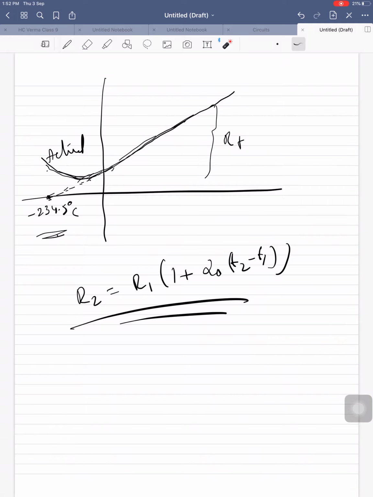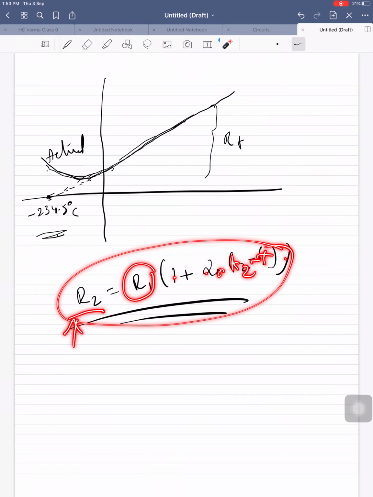So all of this has to be calculated before proceeding to manufacture a motor or transformer or anything else. Therefore R2 equals R1 into 1 plus alpha naught into T2 minus T1. From this you can find R2, the resistance at T2 degrees centigrade.